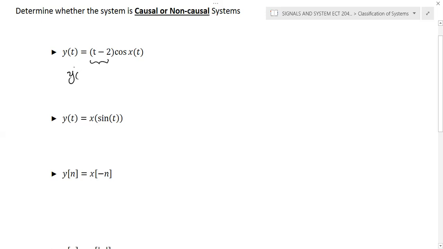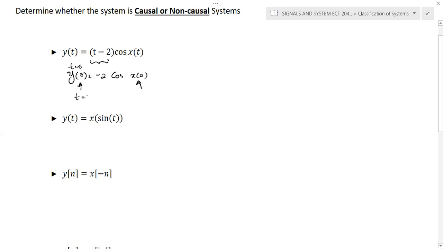For example, at t is equal to 0, y of 0 we can calculate: it's minus 2 cos x of 0. So for different values of x of 0, you can calculate the cosine. The cos value ranges from -1 to 1. And here you can see that the present output only depends on the present input x of 0.